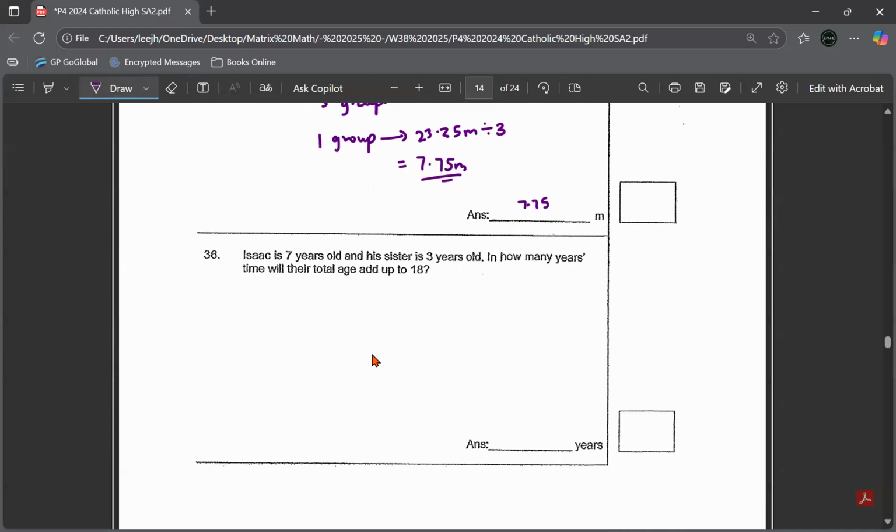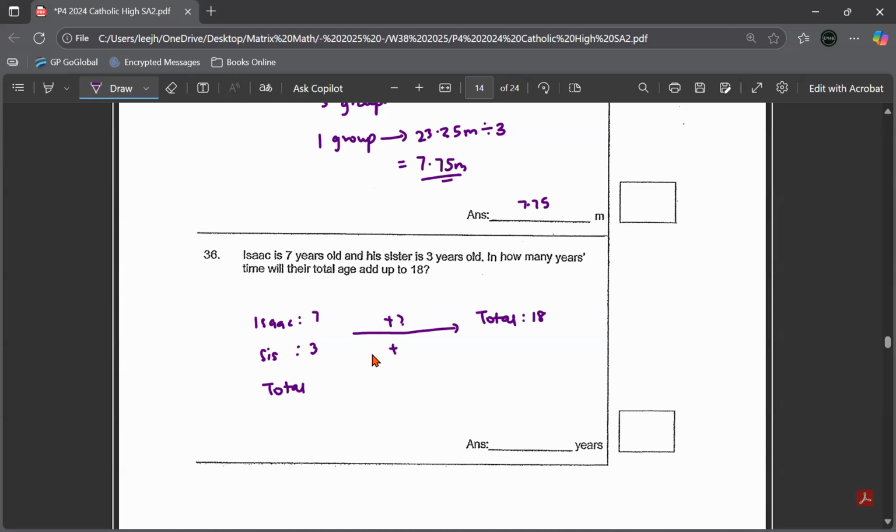Question number 36. Isaac is 7 years old and his sister is 3 years old. In how many years' time will the total age add up to 18? So now Isaac is 7, the sister is 3. In how many years will their total be 18?